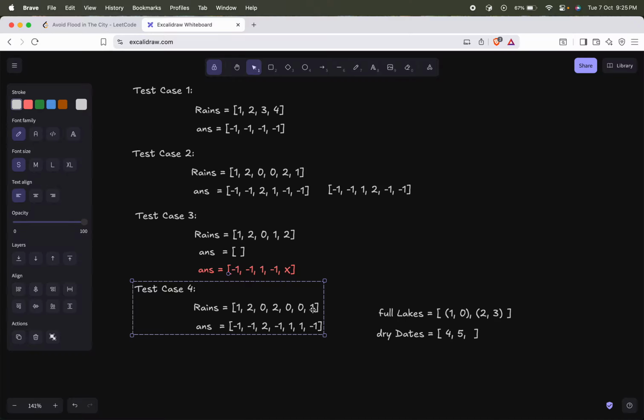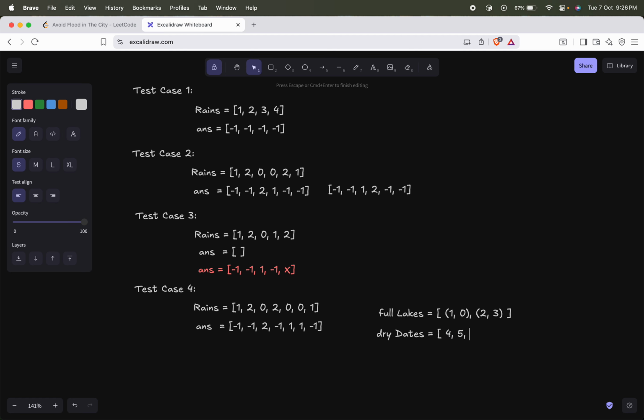Okay, now lake 1 was already filled with water on day 0. So is there any empty lake after day 0? Okay, yes, there is an empty lake after day 0. We will be picking the first lake which is after day 0, first dry day after day 0. Okay, so which is actually 4. So the 4 is filled with 1. Okay, and this will be filled with -1.